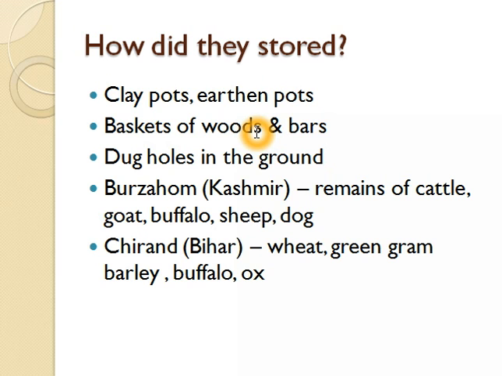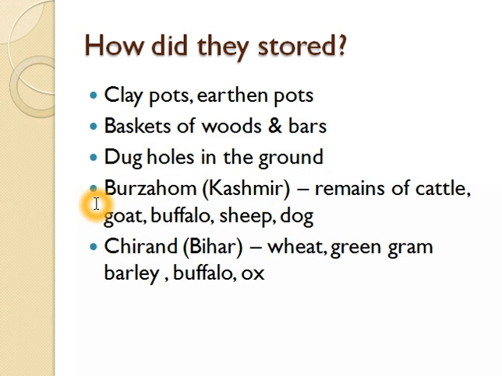At that time, these people stored their seeds and things in clay pots and earthen pots, and they made baskets of wood and bark, and they used these baskets for storage purposes. They even dug holes in the ground, and they used to store these grains and seeds in these holes.